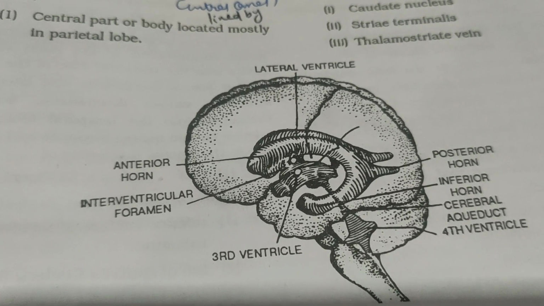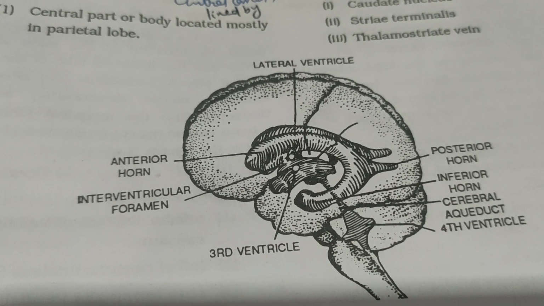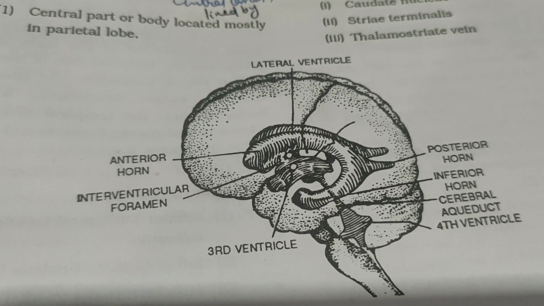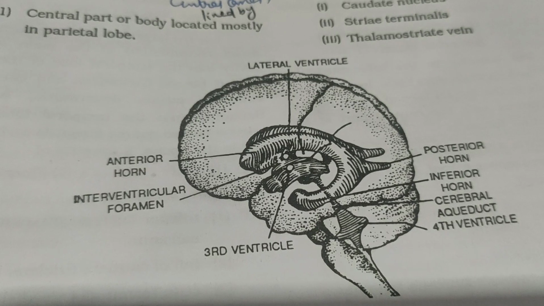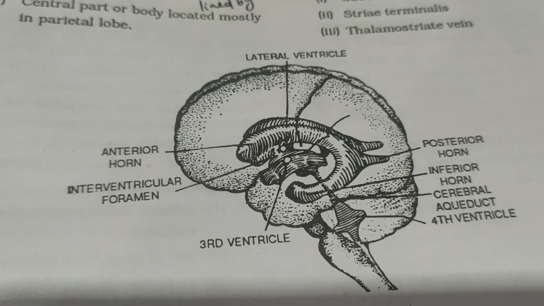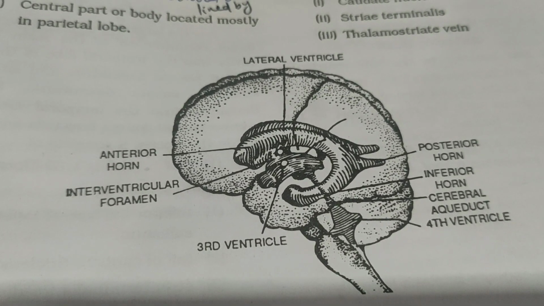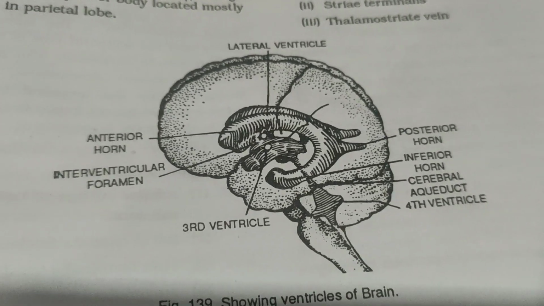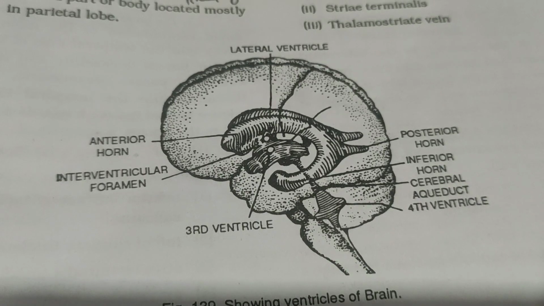Ependymal cells are the lining of the ventricles of the brain and the central canal of the central nervous system.